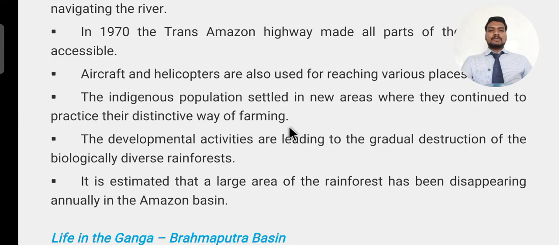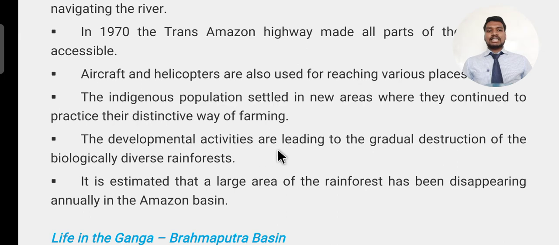The indigenous population settled in the new areas where they continued to practice their distinct way of farming. Slash and burn agriculture, shifting agriculture, still continues now. Their practice of growing crops continues, and the population has increased, and the areas they have taken under their control have also increased.